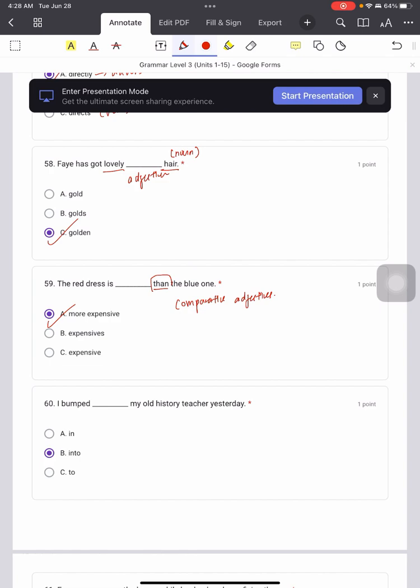And 60. I bumped into my old history teacher yesterday. Okay, so this is prepositions. I bump into means 我遇见了我的历史老师昨天. I don't say bump in or bump to.